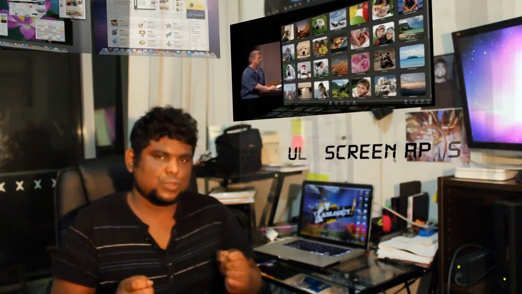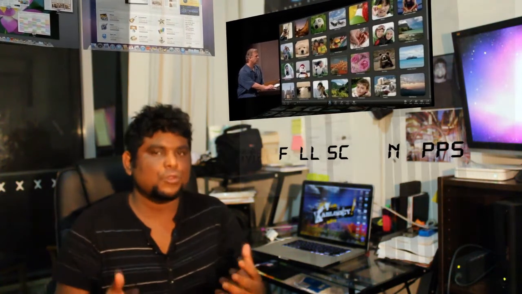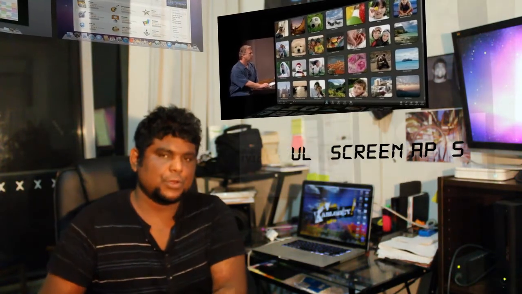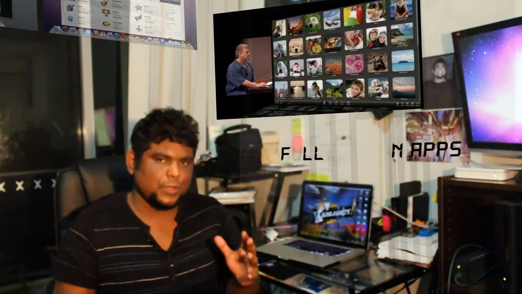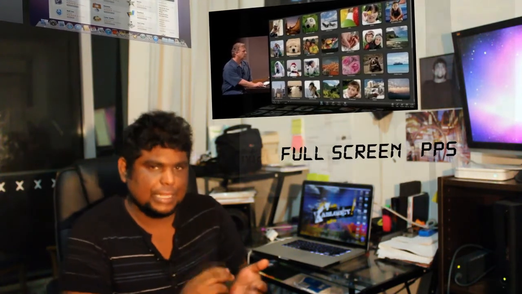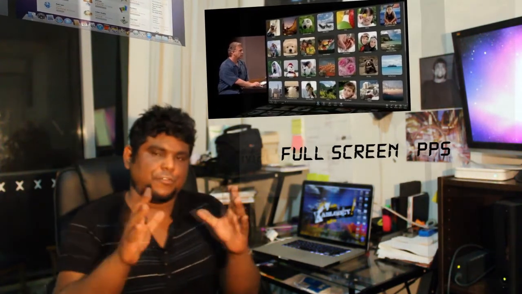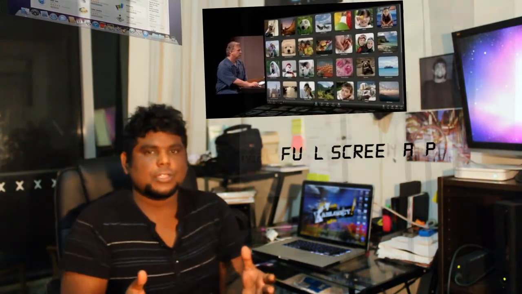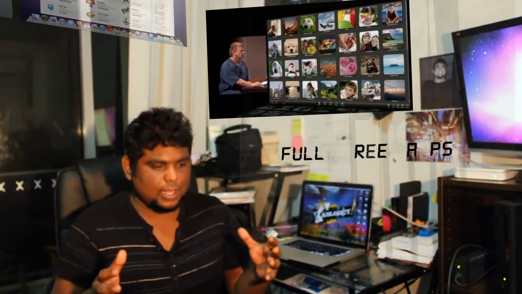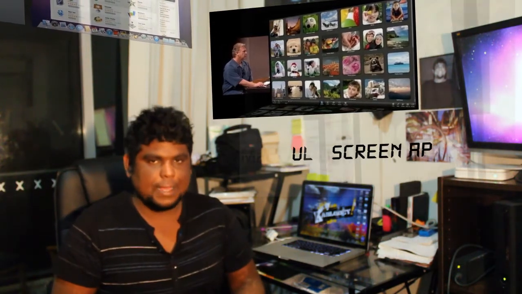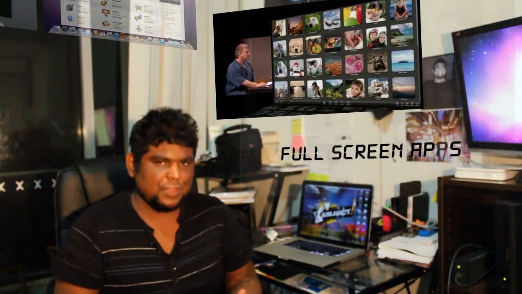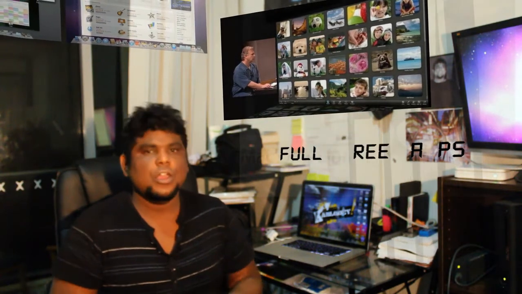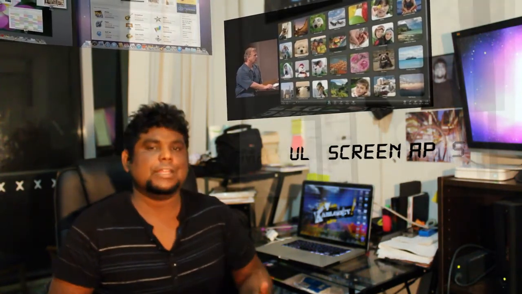Now, if you're using a full screen app at the moment and you want to switch to another application that you have open, all you have to do to switch between these two full screen apps is a 2-finger swipe to the left or to the right, and you just switch. It's like 2 different home screens where you have the app on full screen in one page and the app in full screen on another page. So it'll be really easy for people now to have multiple apps open at the same time, especially apps that are a little bit more heavy and you need to run them together. You'll be able to have them both in full screen and just switch between them with a simple gesture. So that's going to be a really interesting feature to come out.